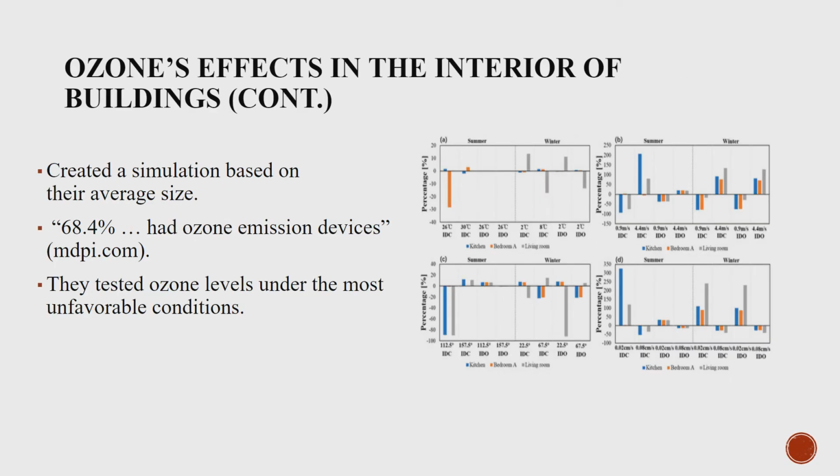They also sent out a survey and found that 64.8% of apartments had ozone-emitting devices. Taking this data and others, they studied natural ventilation under the two most unfavorable conditions in summer and winter. By doing this, they could simulate exactly how much ozone was present in and around Nanjing residential buildings.